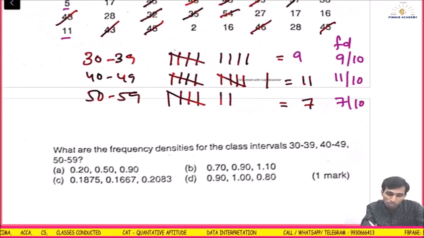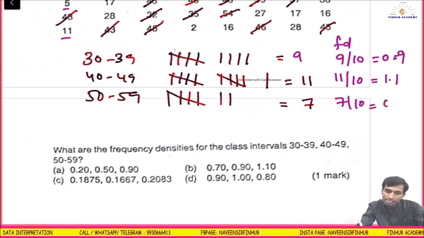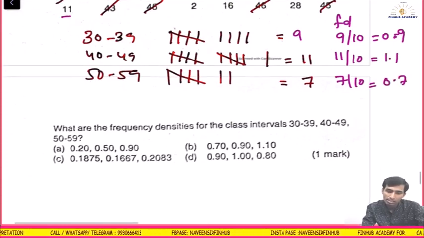I think B is the option. 0.9, right? 1.1 and here 0.7. No, but it is not matching.